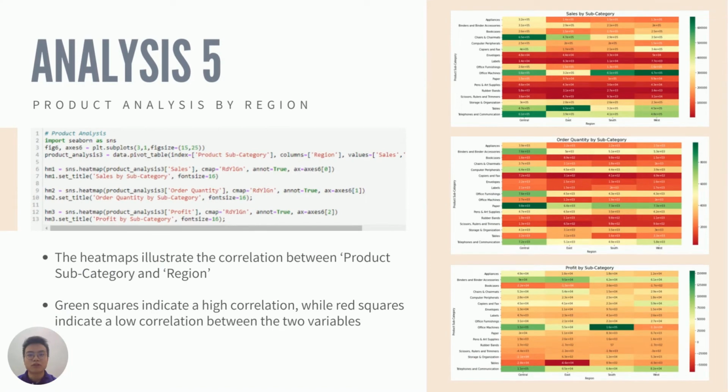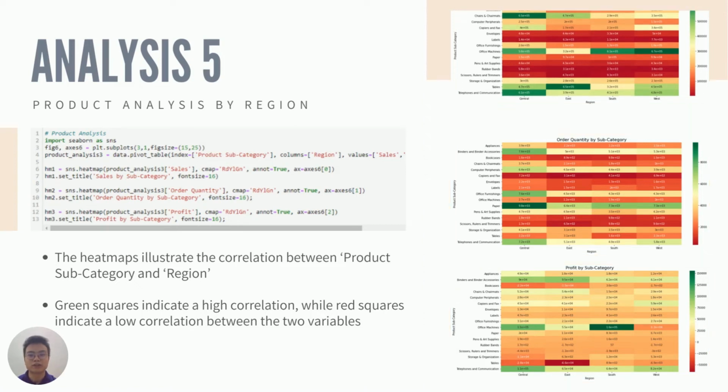Now, we will look at the product analysis by region. For this analysis, we illustrate the correlation between the 2 variables, product subcategory and region, in 3 different heat maps for sales, order quantity, and profit. The degree of correlation is determined by the value and represented through colors ranging from green to red. Green squares indicate a higher correlation, and the red squares otherwise.